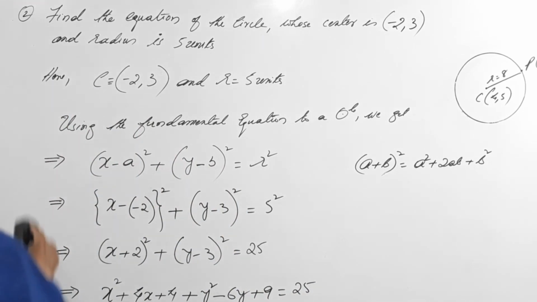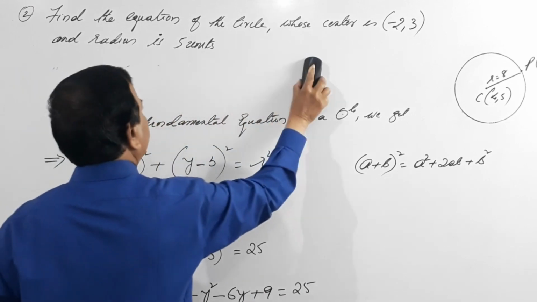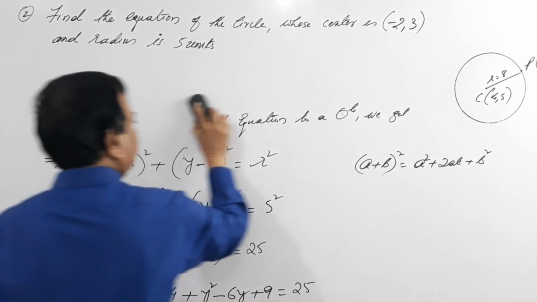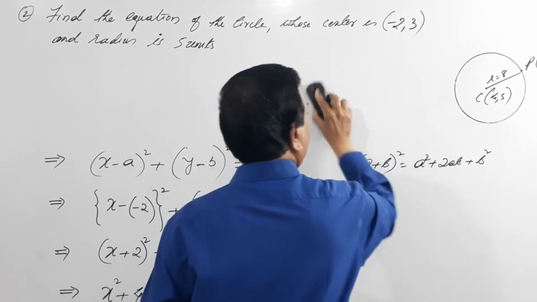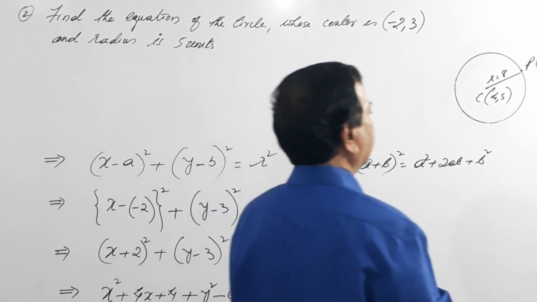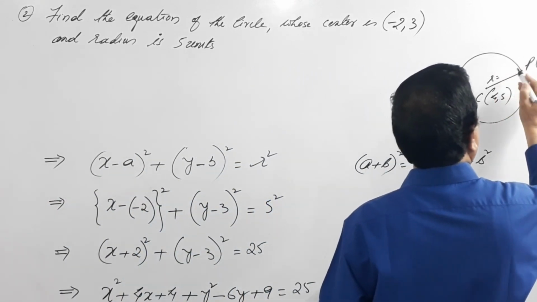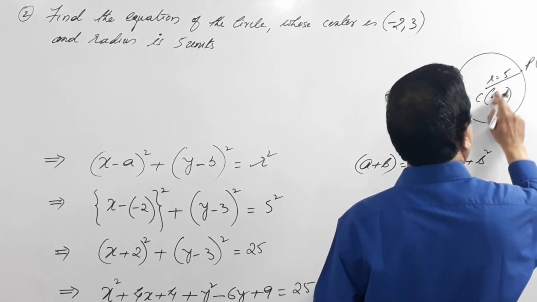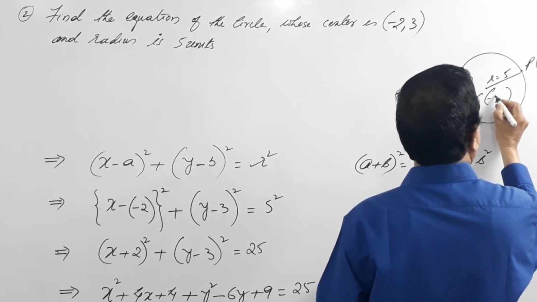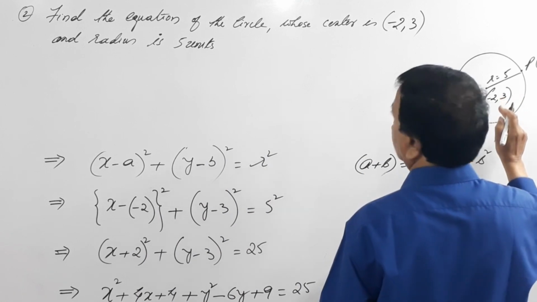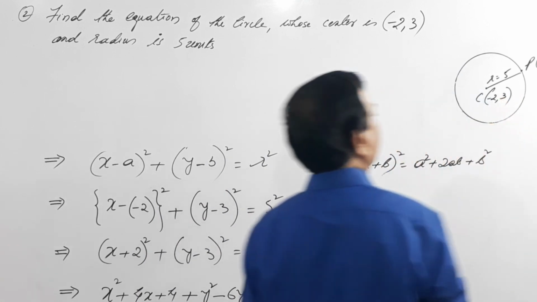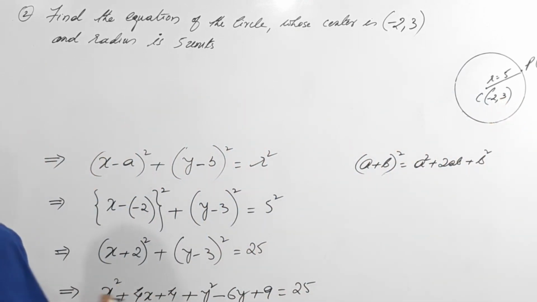Now I'll rub this. So in this case the radius is 5 and the center is -2, 3. Done. So what happens to this?